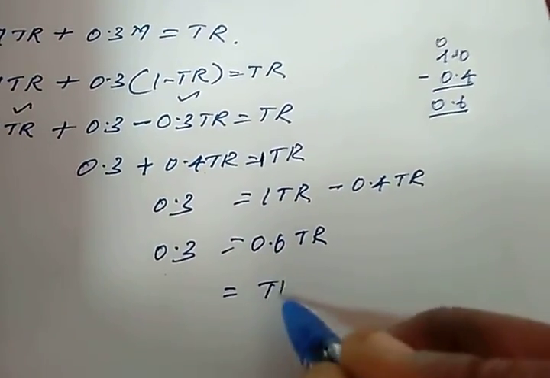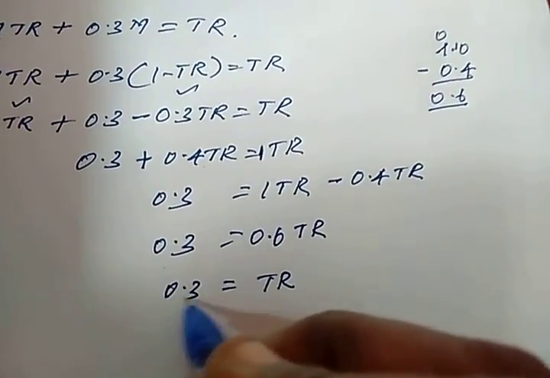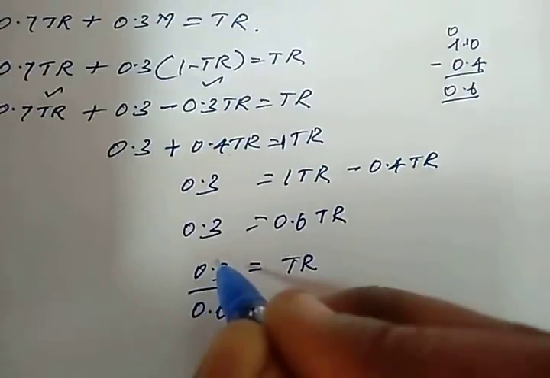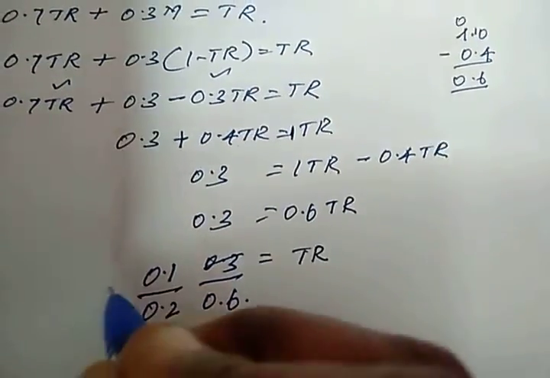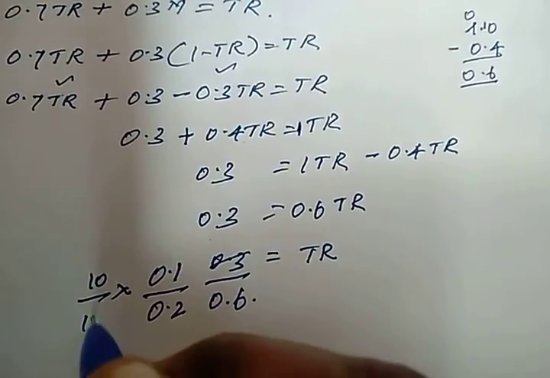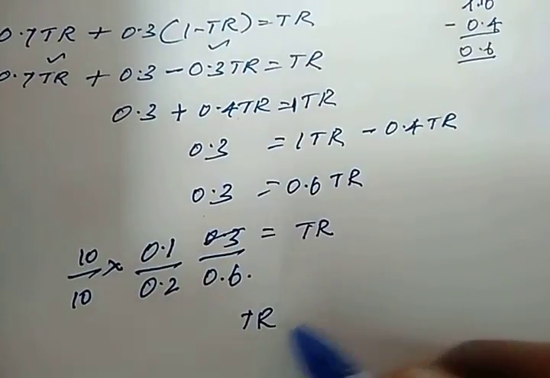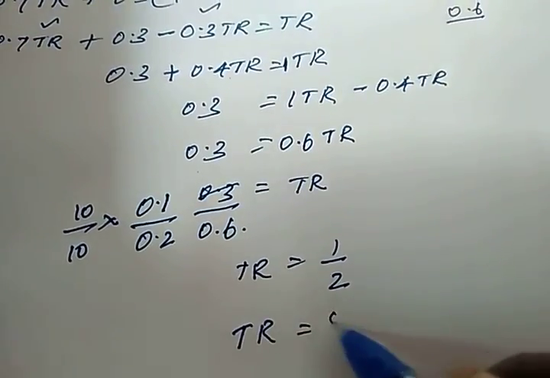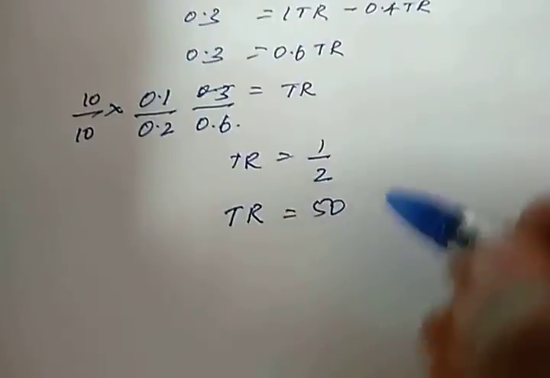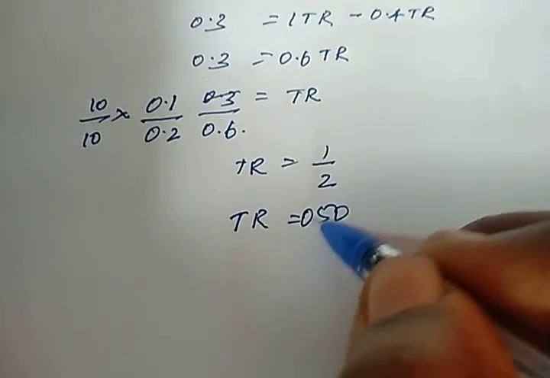Now TR equals, take 0.6 to the other side, it becomes division. Now I am going to remove the decimal by multiplying by 10 over 10. So I will get TR equal to 1 by 2. 1 by 2 is 50%, 0.50.